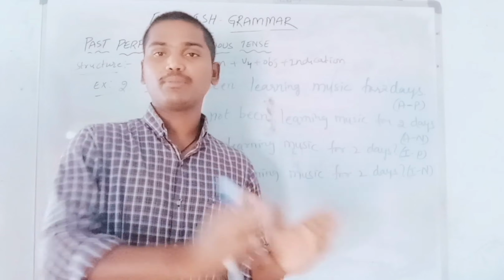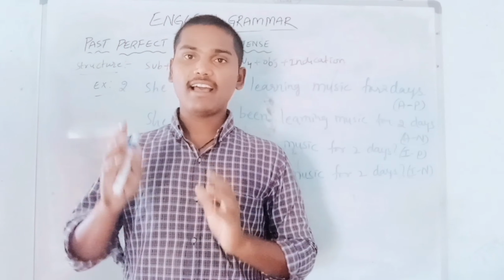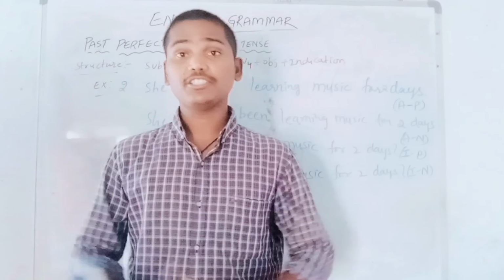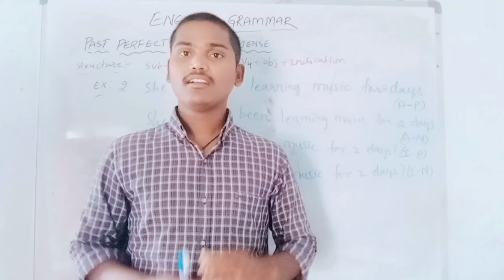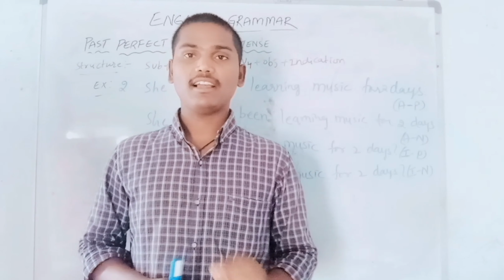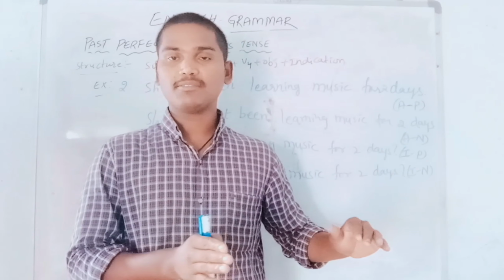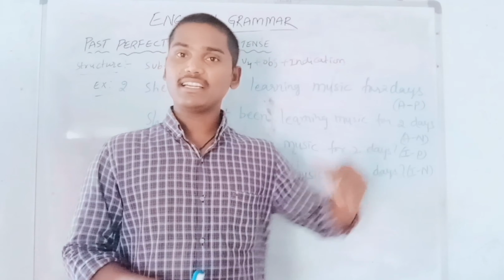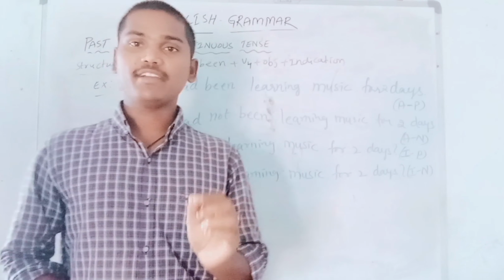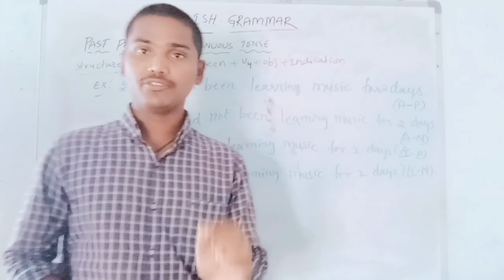But there is a small variation between past perfect continuous tense and present perfect continuous tense. In present perfect continuous tense, the action was started in the past and still continues. But past perfect continuous tense is not like that. The action started and continued, but it also completed in the past. That is the main variation between the two tenses, so don't get confused when using them.